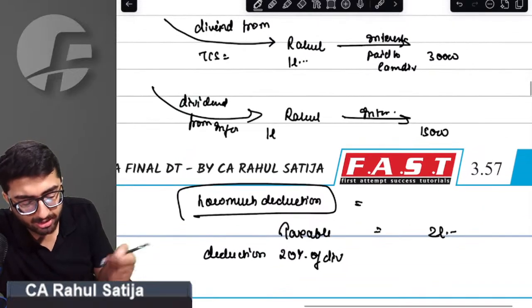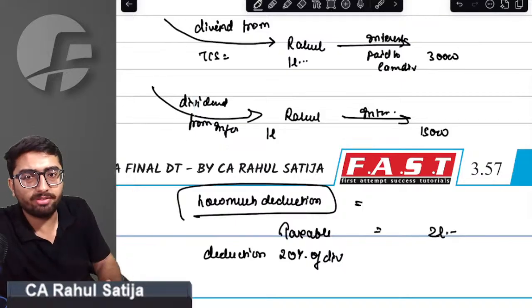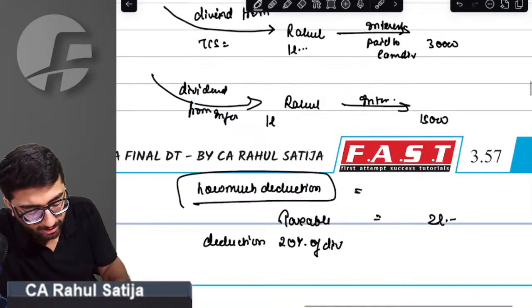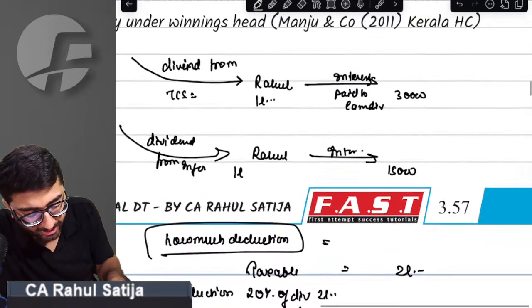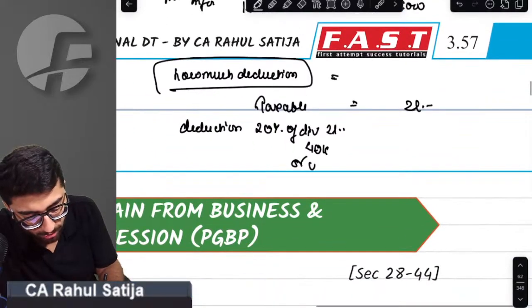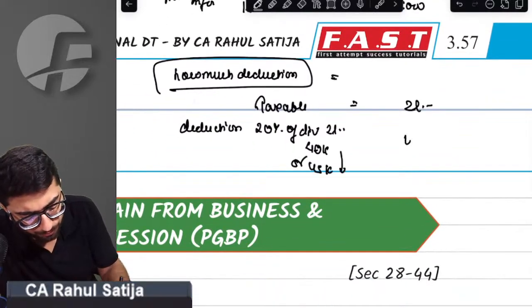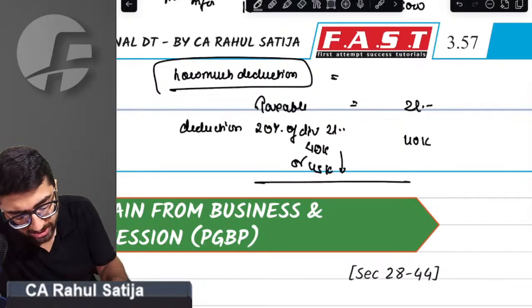Sir, the deduction is interest paid, up to 20% of the dividend. Should I take the total dividend and do 20% of the total dividend, that is 40,000 rupees, or take the interest paid of 45,000 rupees, whichever is lower? Or should I do it individually?